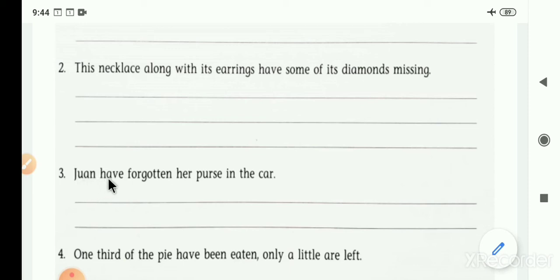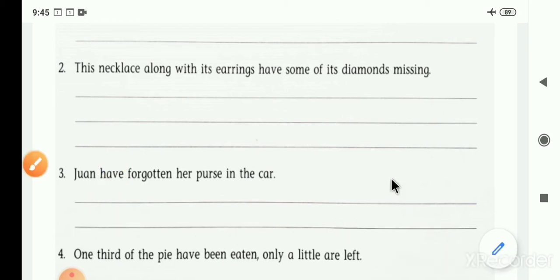According to that singular subject, we have to put a singular verb. So the finalized sentence becomes: Joan has forgotten her purse in the car.